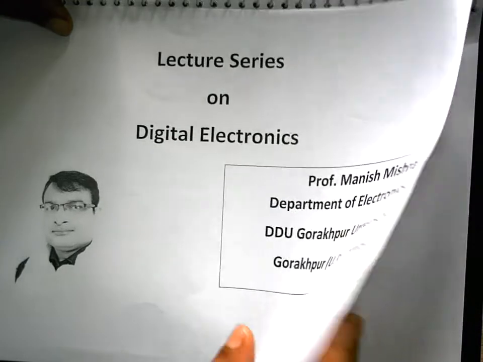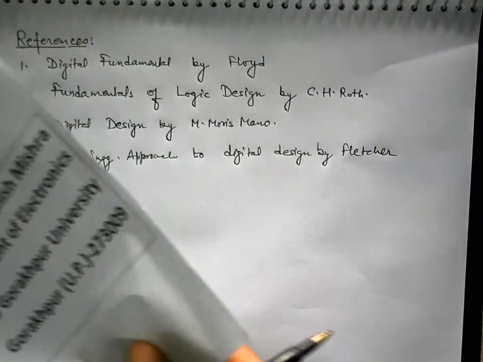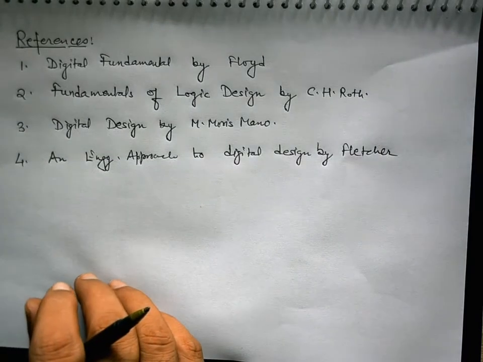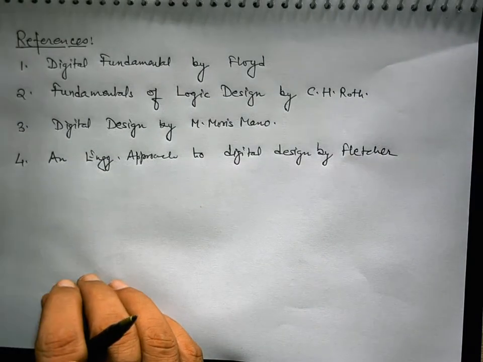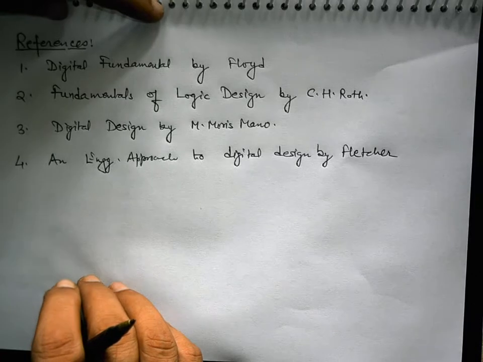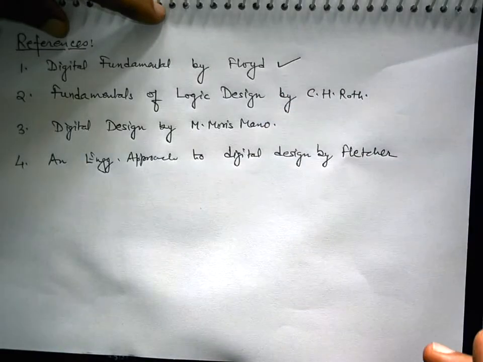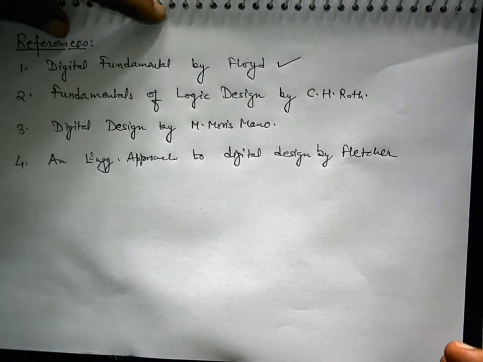The books that I recommend for your study in this course: the very first one is Digital Fundamentals, written by Floyd, and most of the time I would be taking my content from this book.